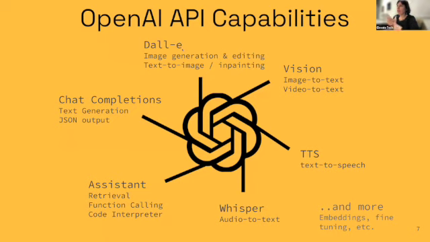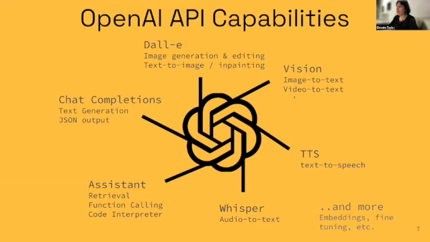Then we have the DALL-E part of the API, which is about image generation and editing. This is a text-to-image model where you can pass a prompt and then you receive an image as a result. You can also do inpainting and outpainting. So basically this is where you take a portion of the image and you say, generate in this portion of the image, where you can edit images or enlarge images and things like that. We will do examples about that a little bit later.